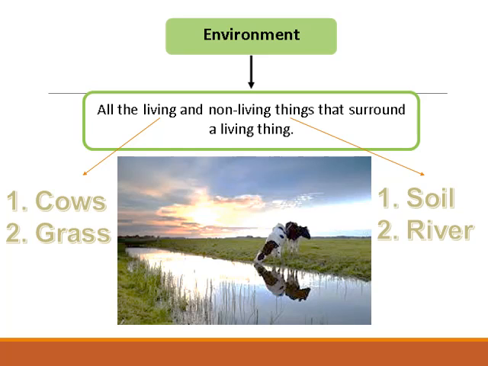So if we are talking about the environment of the cows, this is pretty much the environment of the cows, because they are surrounded by living things like the grass, and they are surrounded by non-living things like the soil and the river.